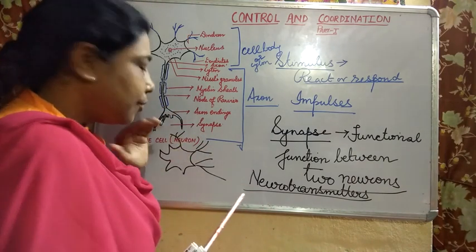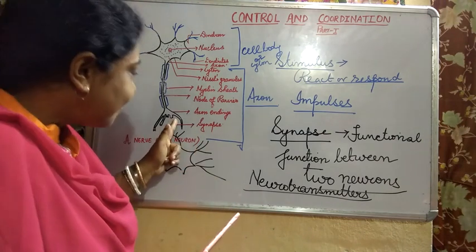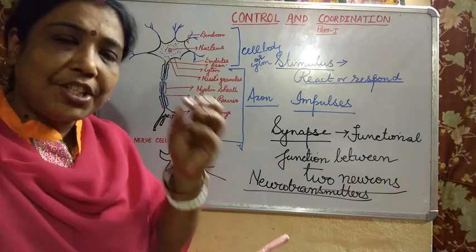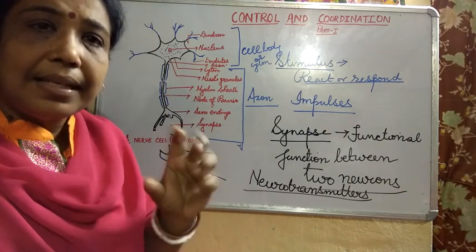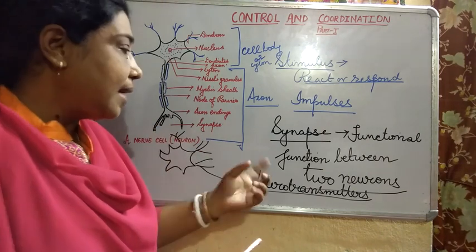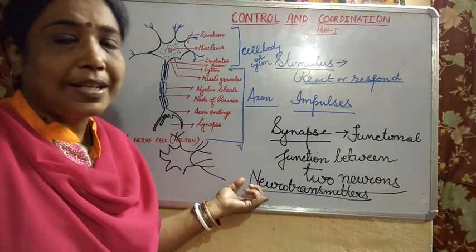When the impulse reaches the axon endings, the vesicles present there release certain chemicals contained within them. They are known as neurotransmitters.